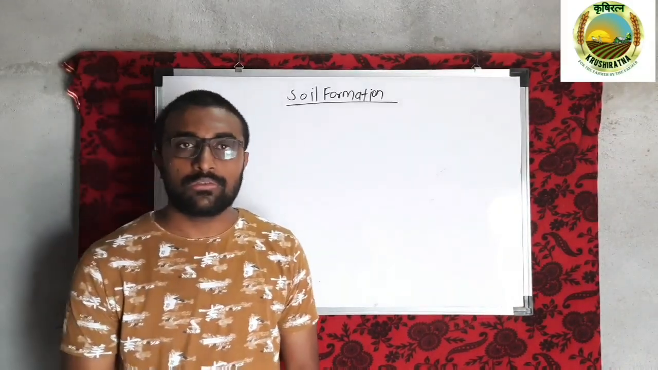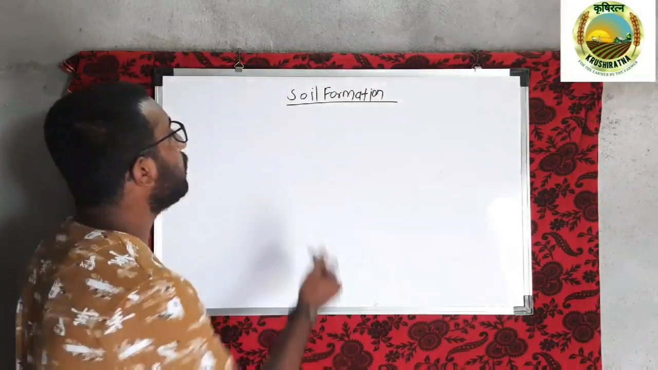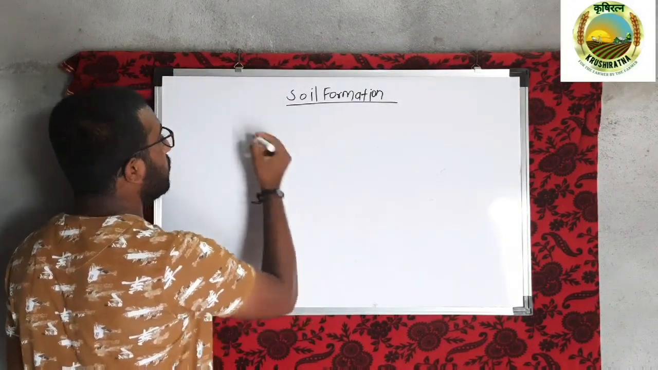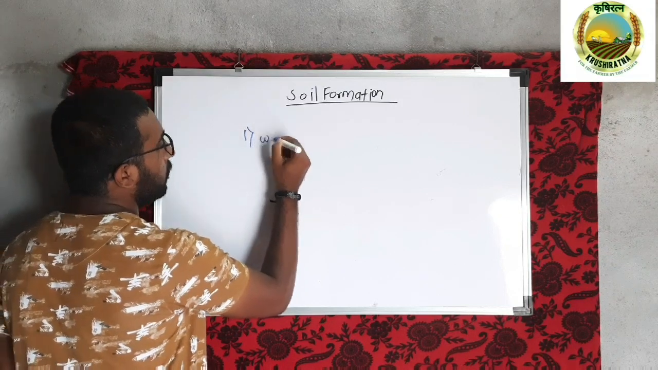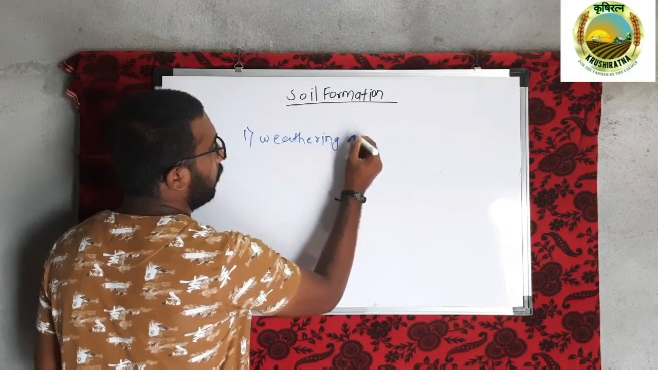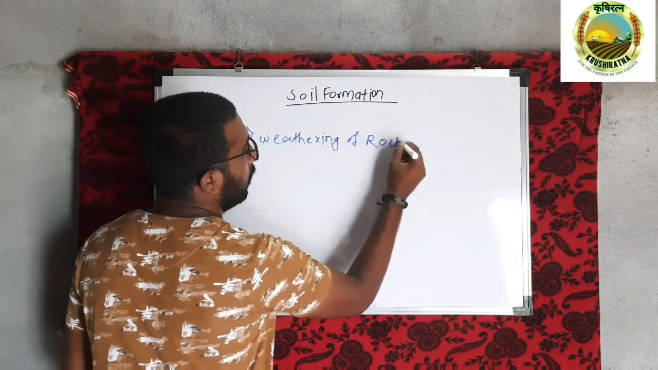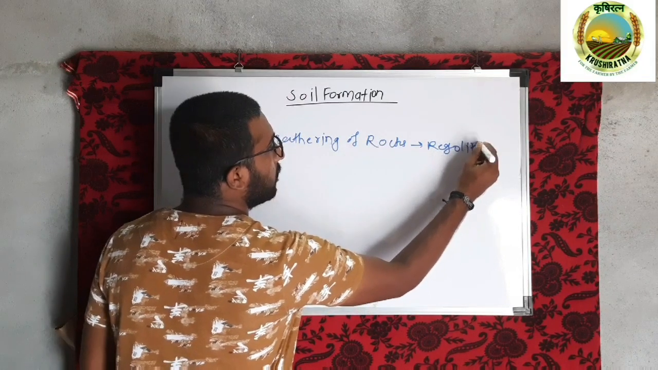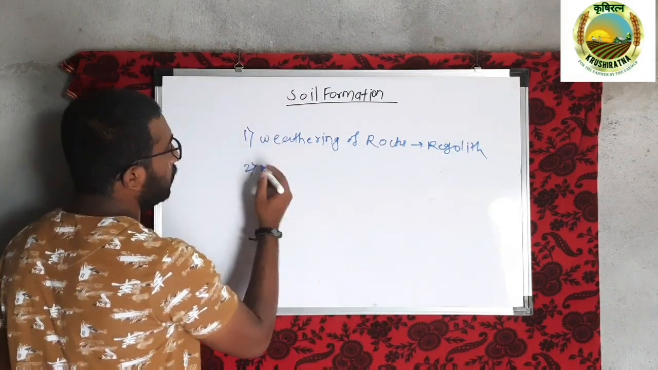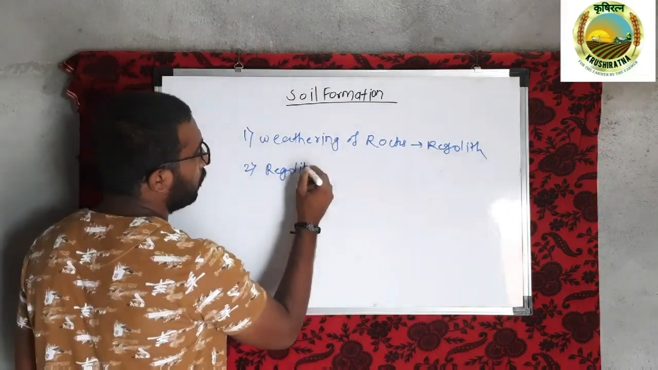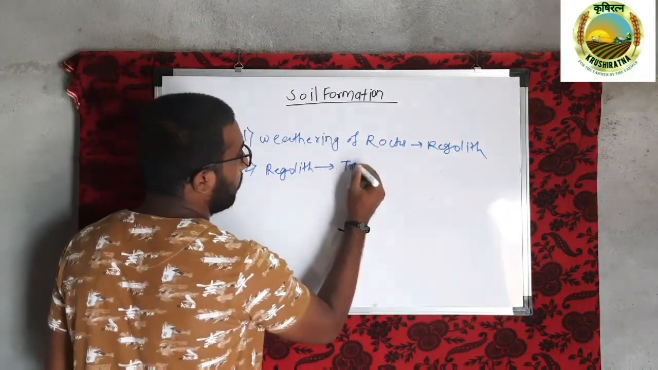Today we are going to look at the topic of soil formation. So let's go. What is soil formation? Soil formation is the process comprising two stages. Which are these? First is weathering of rocks into regolith, and the second stage is the conversion of regolith to true soil.